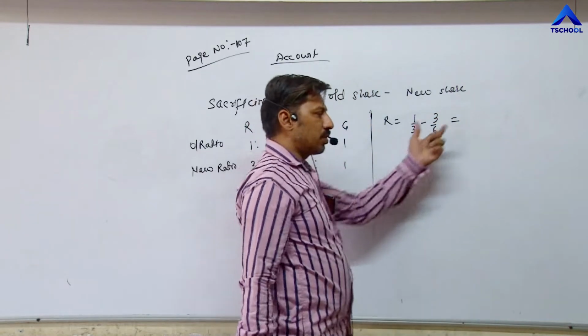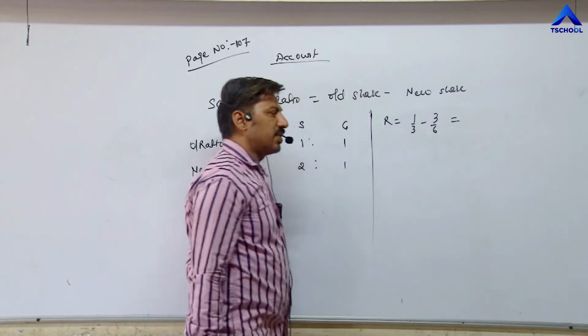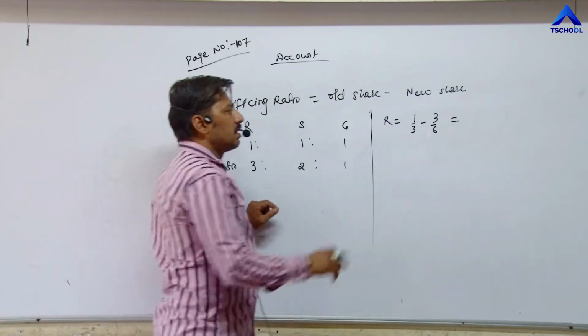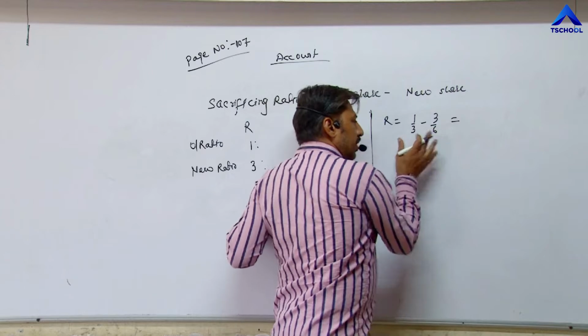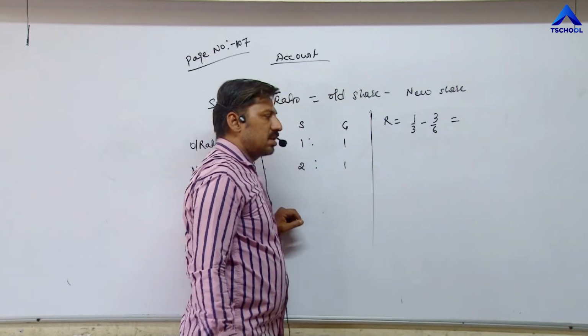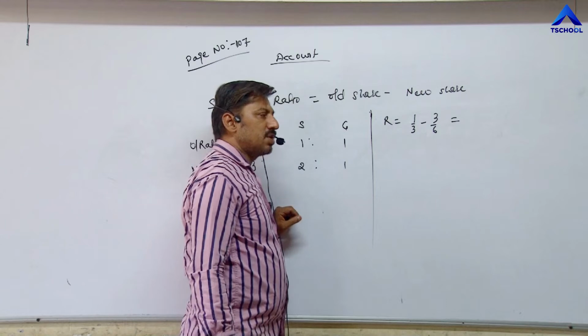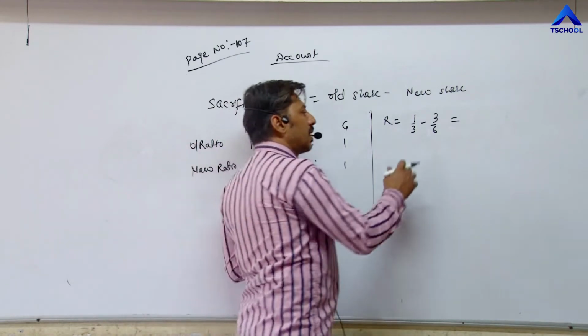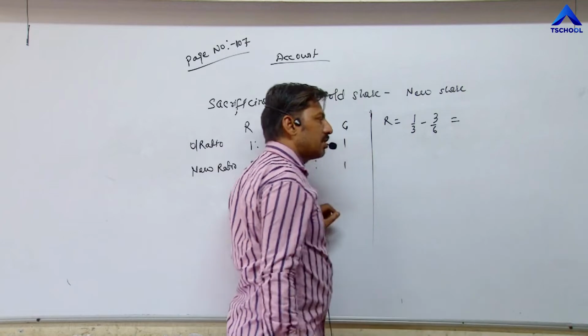If the answer comes positive, it means he is sacrificing. If the answer comes negative, it means he is gaining. So we have two methods to calculate this ratio. One is the LCM method, the second one is the cross multiplication method. For weak students, the cross multiplication method is easy. So I am doing this question through the cross multiplication method.